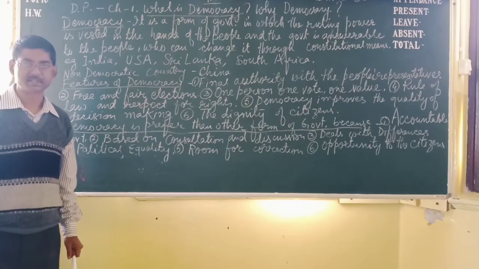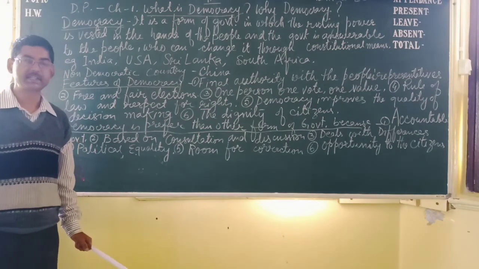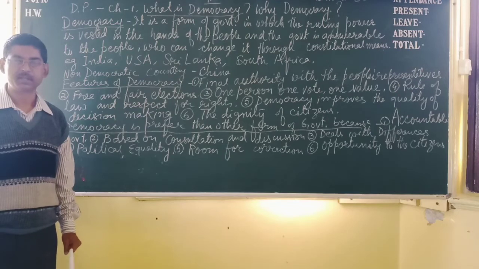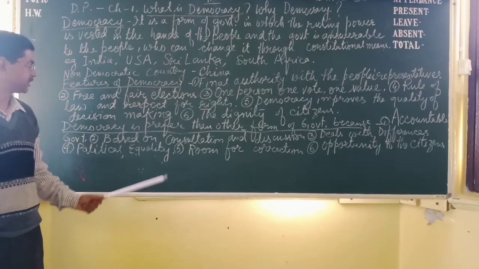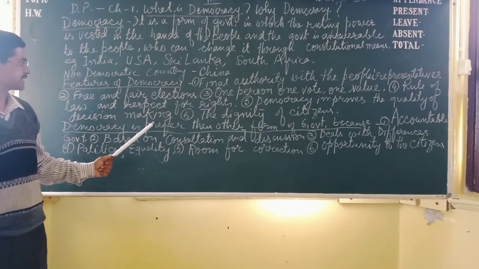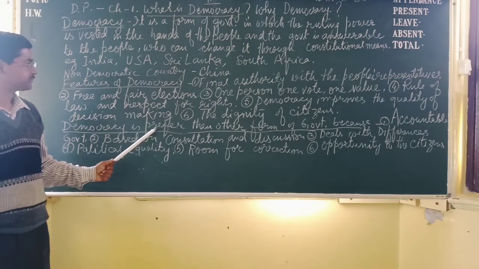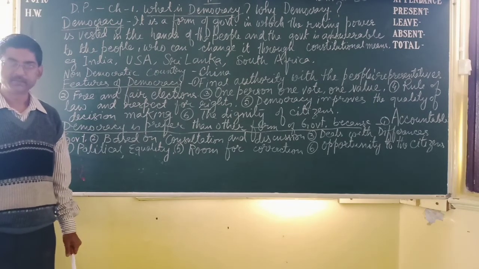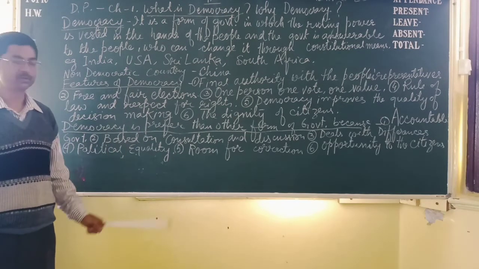After a long discussion, any law is imposed. So we can say that the dignity of the citizen is also maintained, and quality decisions come.